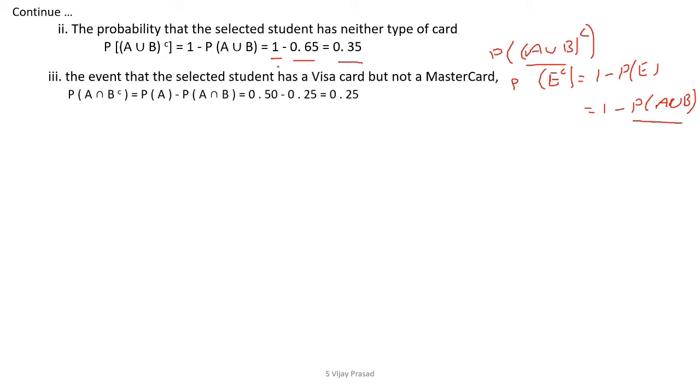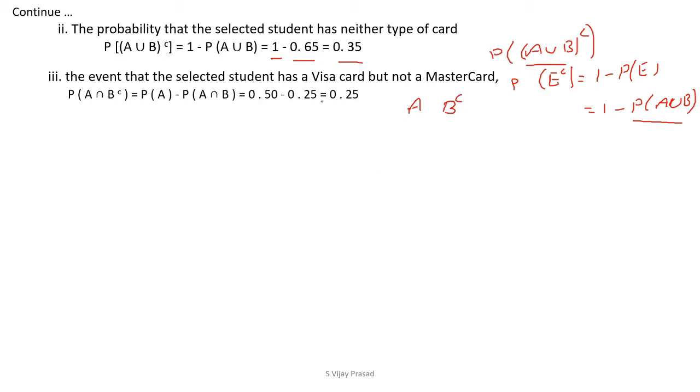The third one is asking for the event that the selected student has a Visa card but not a MasterCard. Having a Visa card is the event capital A. Having the MasterCard is B, so not having the MasterCard is B complement.